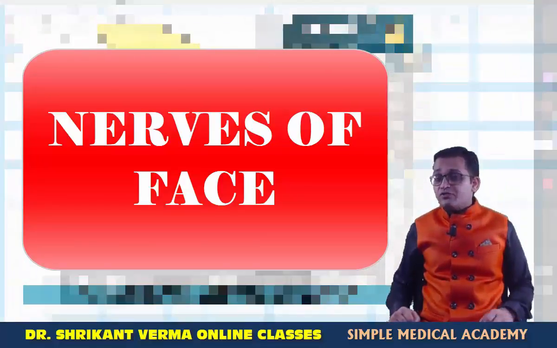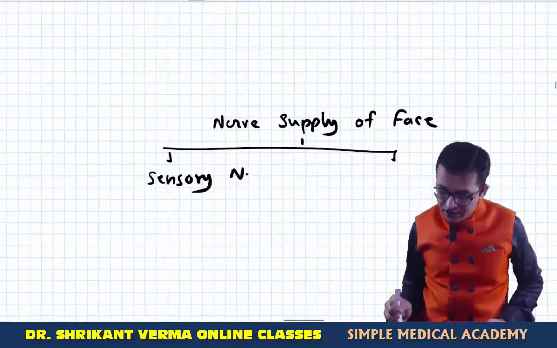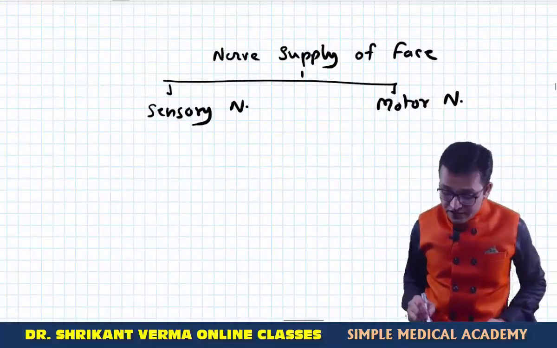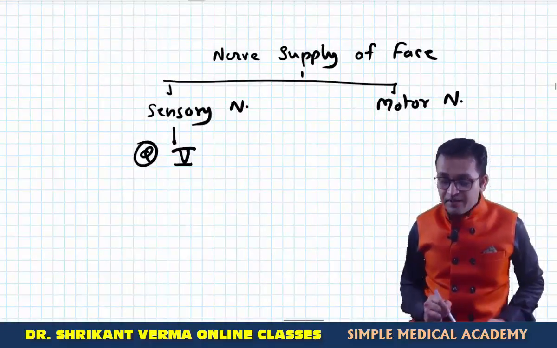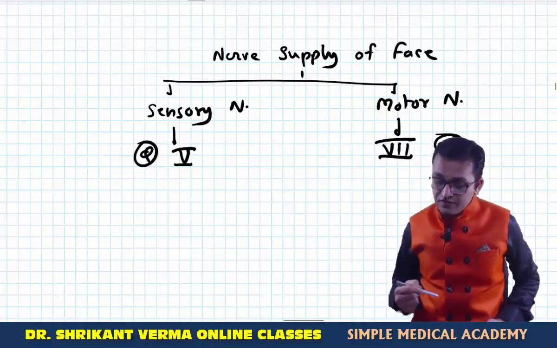What are the two types of the nerve supply? Definitely sensory and the motor. So you can make the diagram, sensory nerve and motor nerve. Which nerve is the sensory nerve? MCQ. Trigeminal nerve is the sensory nerve. And which is the motor nerve? MCQ. The facial nerve is the motor nerve.